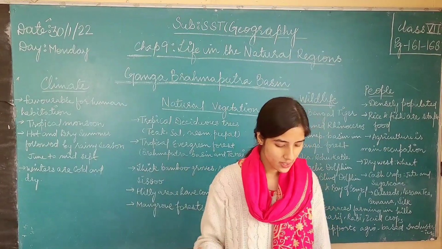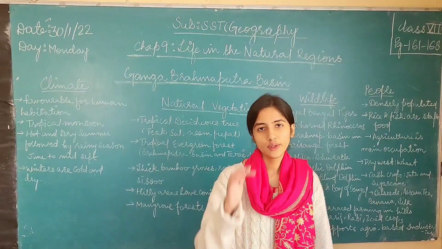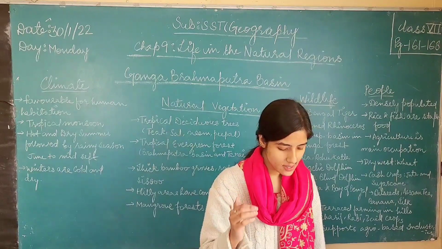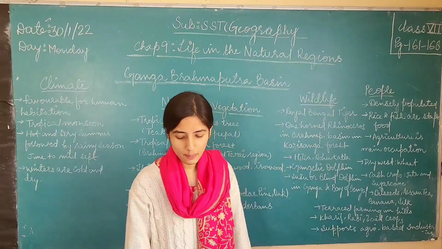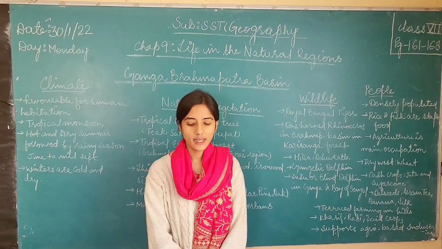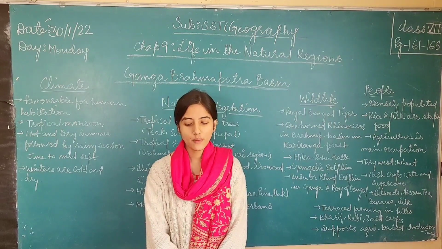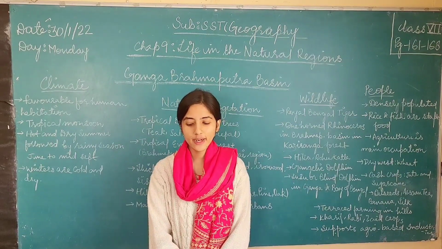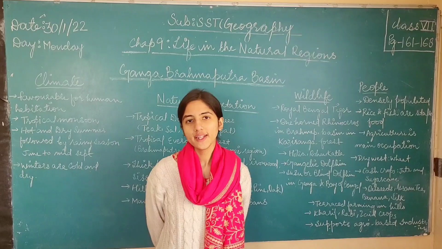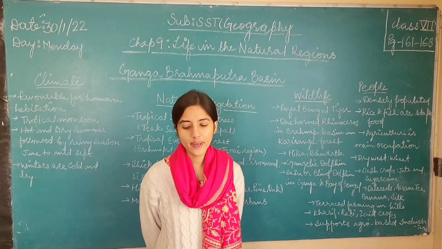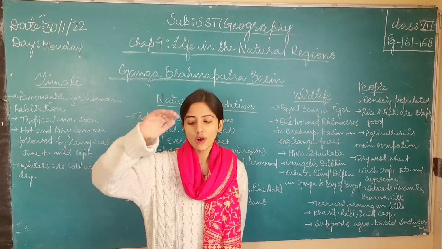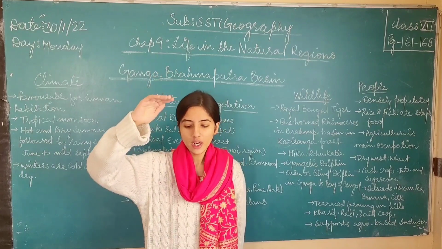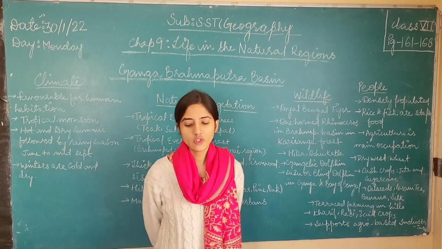Just below this Terai region lie the fertile alluvial plains. And what is the meaning of the word alluvial plain? Alluvial plain means a largely flat landform created by the deposition of sediment over a long period of time. So what are the Central Highlands? The Central Highland is the part of the peninsular plateau which lies to the north of the Narmada River, and it covers the major area of the Malwa Plateau.